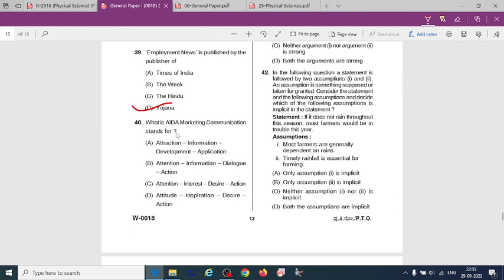What does AIDA marketing communication stand for? That is attention, interest, desire, action.